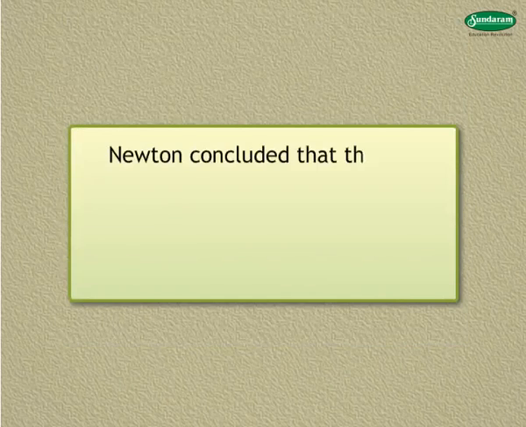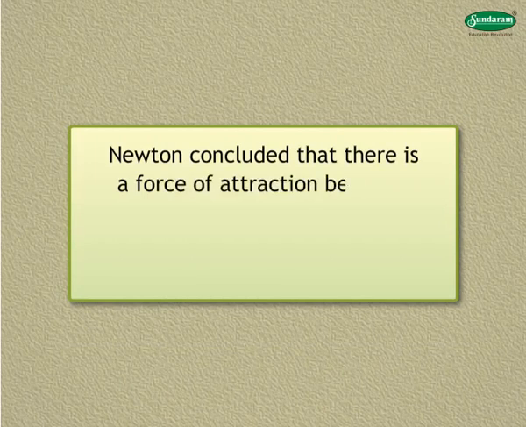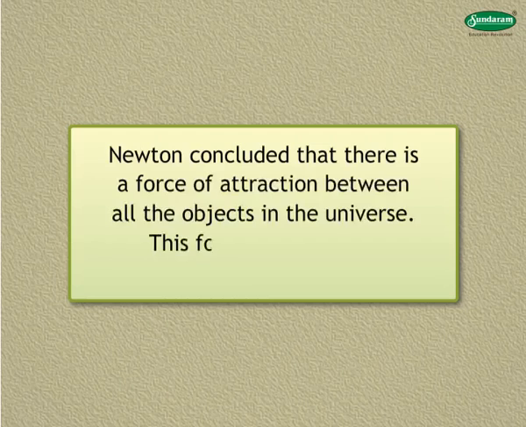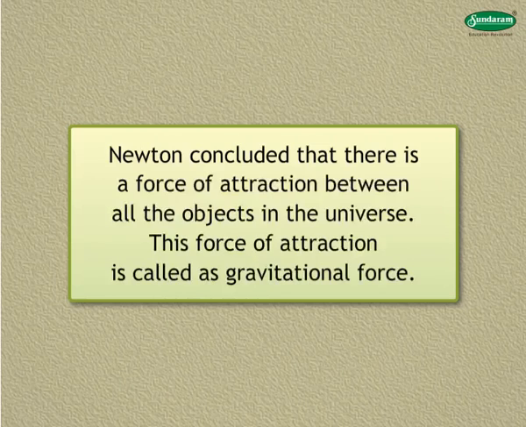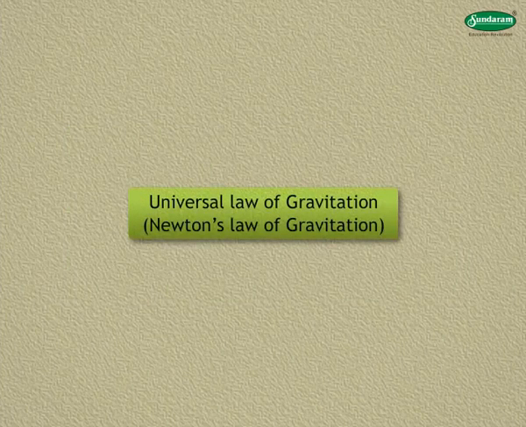Newton concluded that there is a force of attraction between all the objects in the universe. This force of attraction is called as gravitational force. Universal Law of Gravitation or Newton's Law of Gravitation.